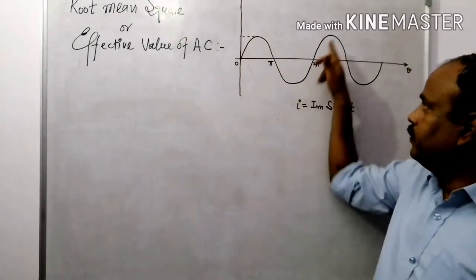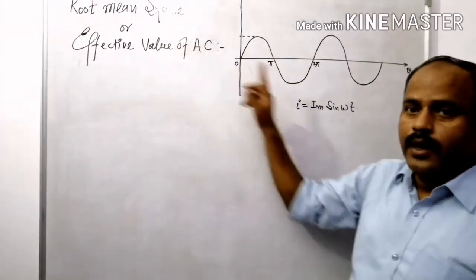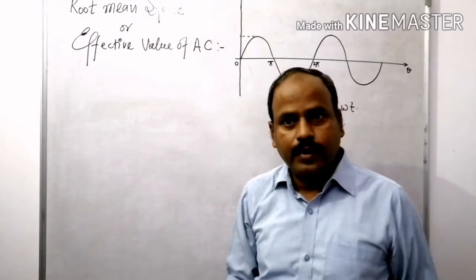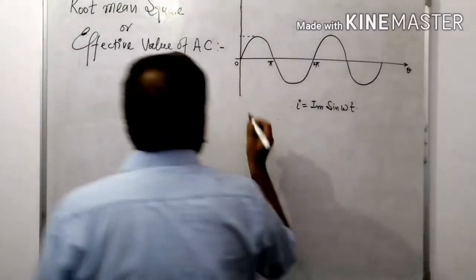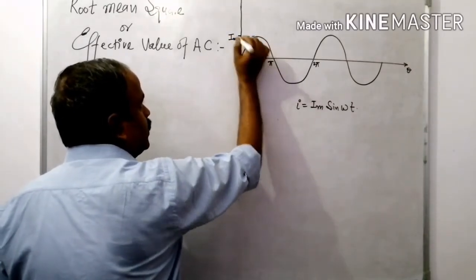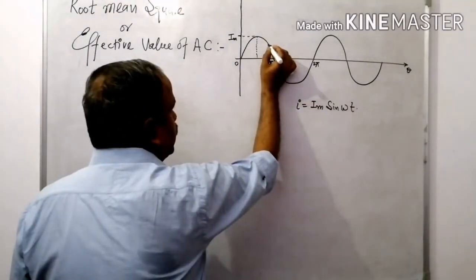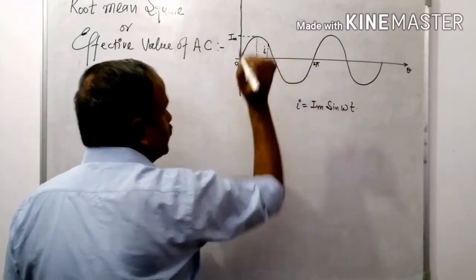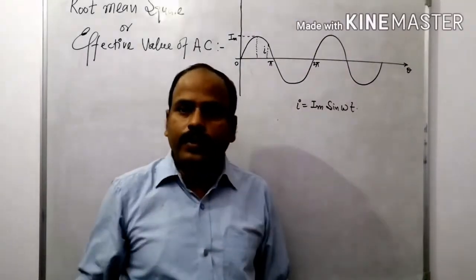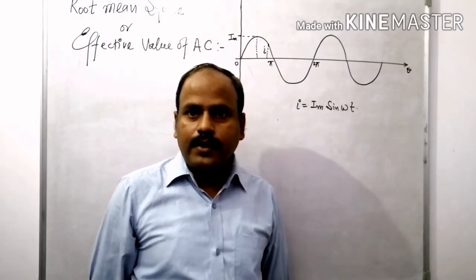This is the sine wave. This is the waveform for the alternating current having equation I equal to I maximum sine omega t. What is I maximum? This point is known as the I maximum. These are the instantaneous values, say it is I. For what value will you say that this one is the RMS value? Right? This is the question.